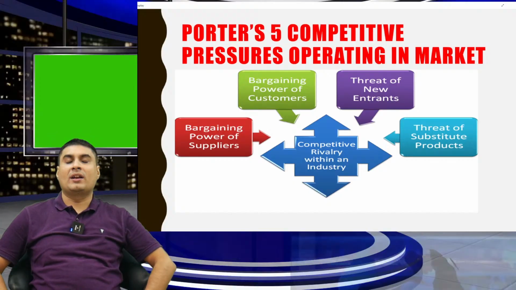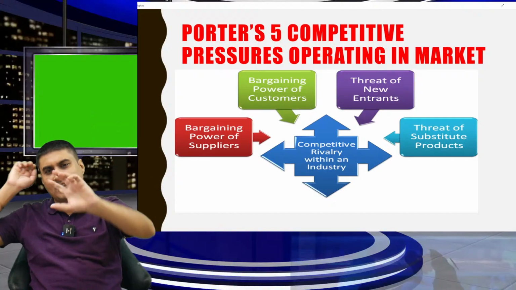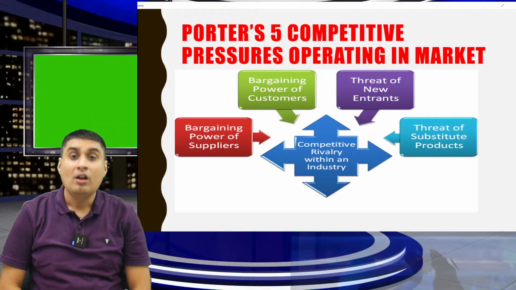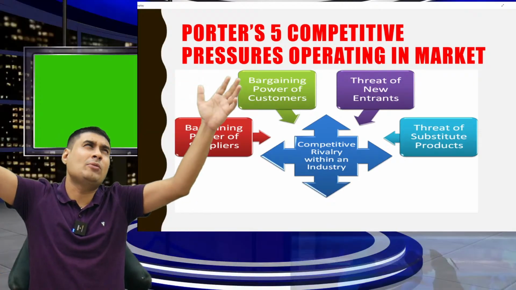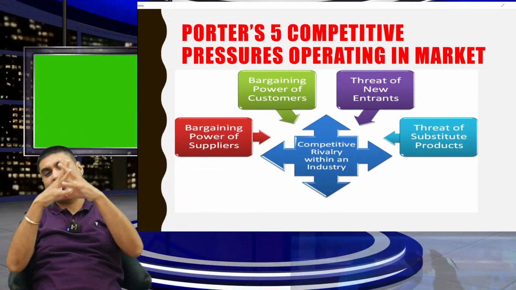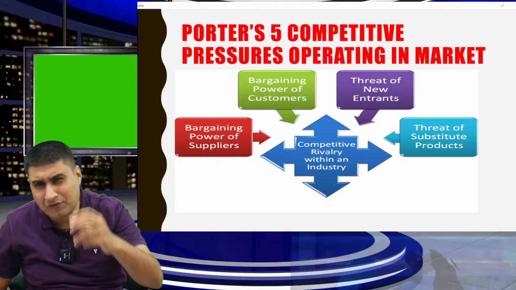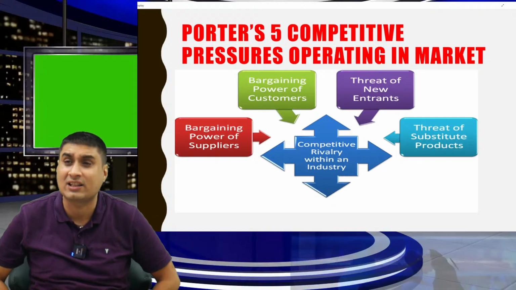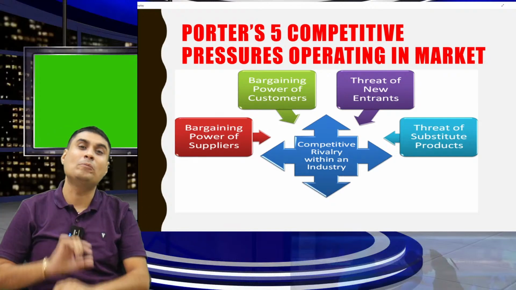Yesterday we did one more topic: Michael Porter's generic strategy. 3 strategies: cost leadership, differentiation, focus. Now Porter has brought one more theory. What is Porter's 5 forces competitive analysis model? This tells, before starting any business, to check pressure in 5 areas: bargaining power of buyer, bargaining power of supplier, threat of new entrant, nature of rivalry, threat of substitute. Now, Porter is relating both.